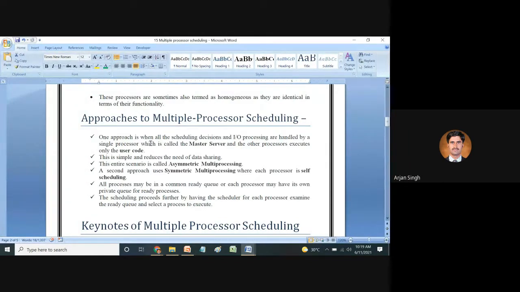Now we are going to discuss the approaches to multiple processor scheduling. One approach is when all the scheduling decisions and I/O processing are handled by a single processor, which is called the master server, and the other processors execute only the user code.